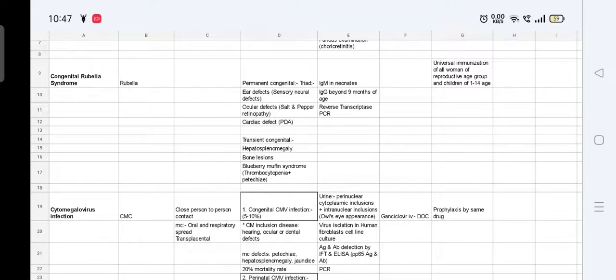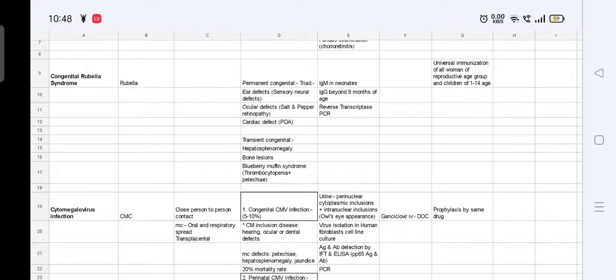So it's congenital, so CO and then E. We can skip N and G to get COE: cardiac, ocular, and ear defect. In cardiac defect, we have PDA. In ocular defect, we have salt and pepper retinopathy. In ear defect, we have sensorineural defects.